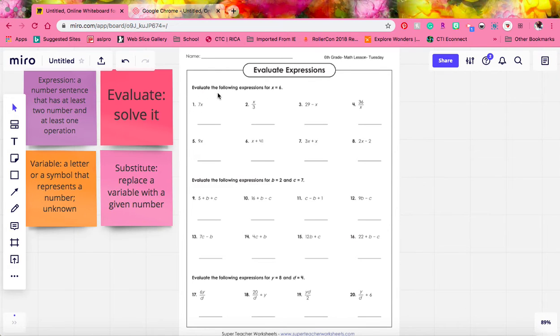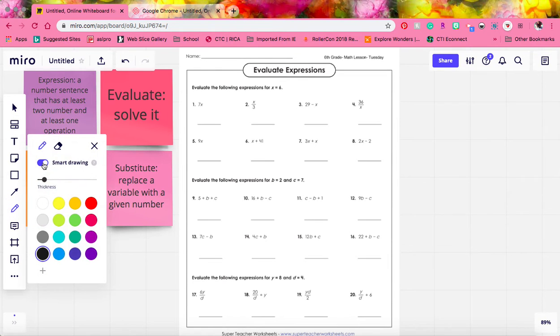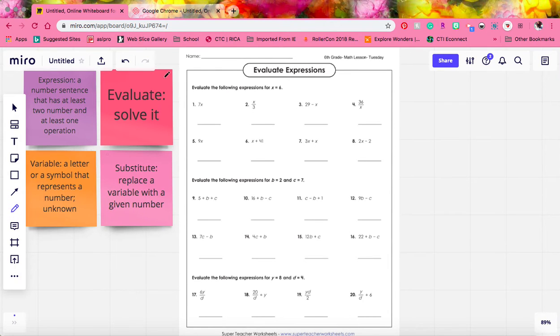So let's look at this first set. Our directions say evaluate the following expressions for x equals 6. Let's break that down. Evaluate, or solve, the following expressions, the number sentences, for x equals 6.